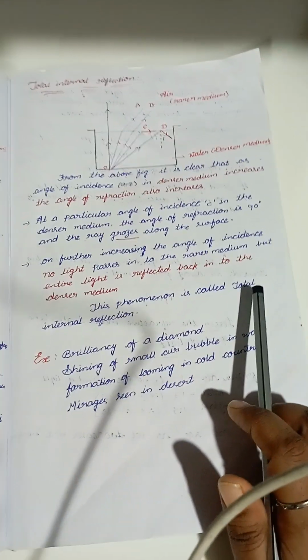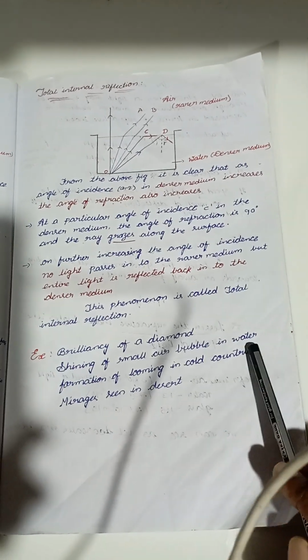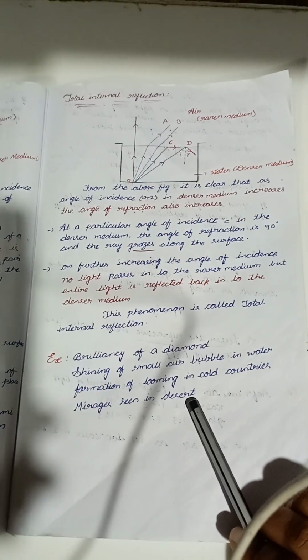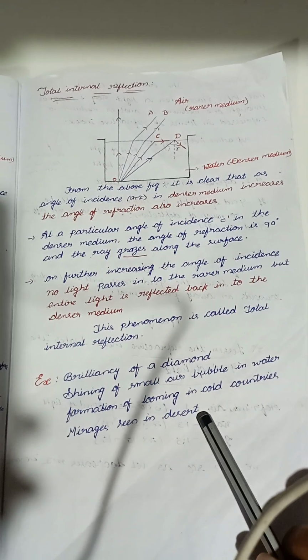Where can we see total internal reflection? The brilliance of diamond, the shining of a small air bubble in water, the formation of looming in cold countries, and mirages seen in deserts.